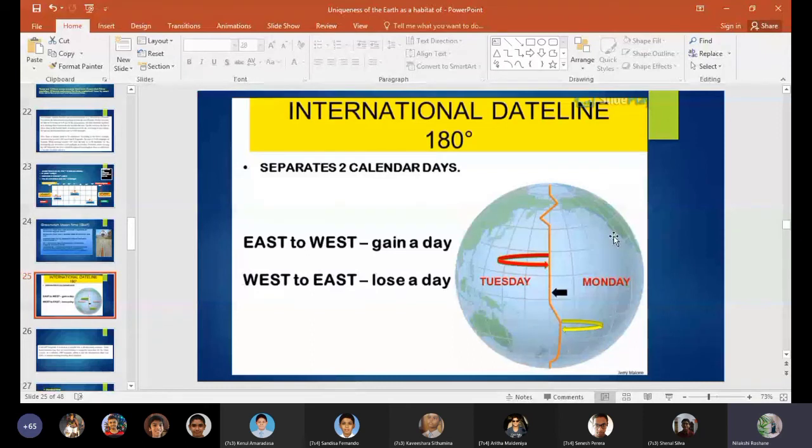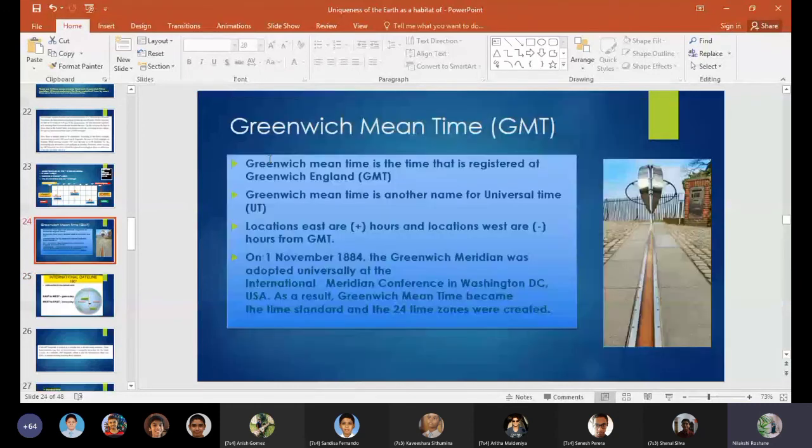Teacher, what does hemisphere mean? Hemisphere means, earlier we discussed the equator divides the earth into two hemispheres. So the countries located in the north part, we call them the northern hemisphere, and the countries located in the south, we call the southern hemisphere.